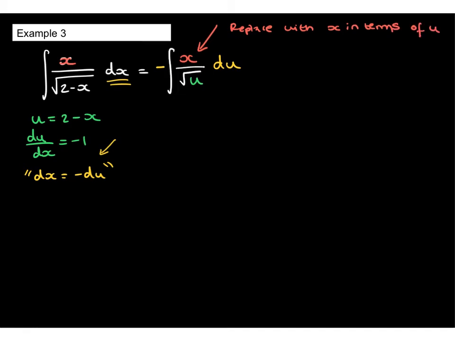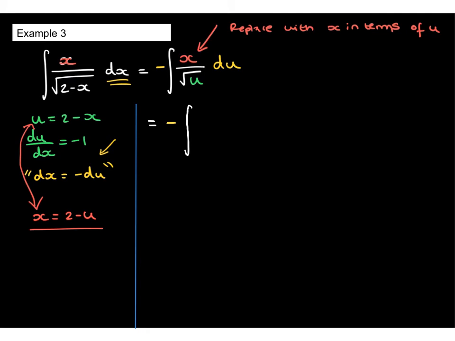So of course we need to go back to this result here, and of course x is equal to 2 minus u, and we can use that to help us. So making some space again so that my working is really clear, this then becomes the integral, negative sign in front. In place of the x, I've got 2 minus u all over.